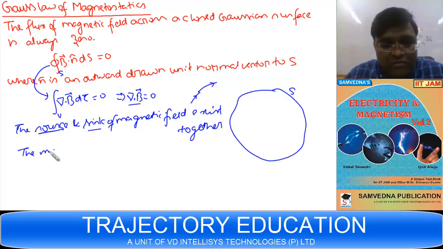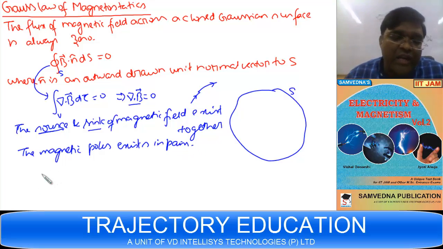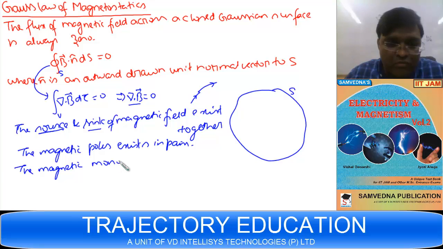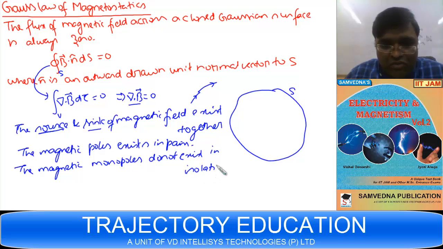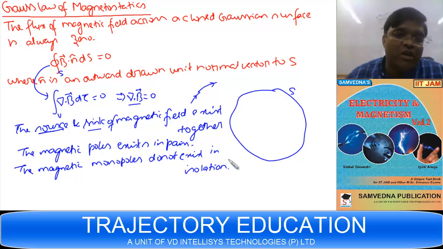I can write the magnetic poles exist in pairs. You can't have magnetic monopole. You can't have only source or sink, or you can say the magnetic monopoles do not exist in isolation. Where you have south pole, you have the north pole also.